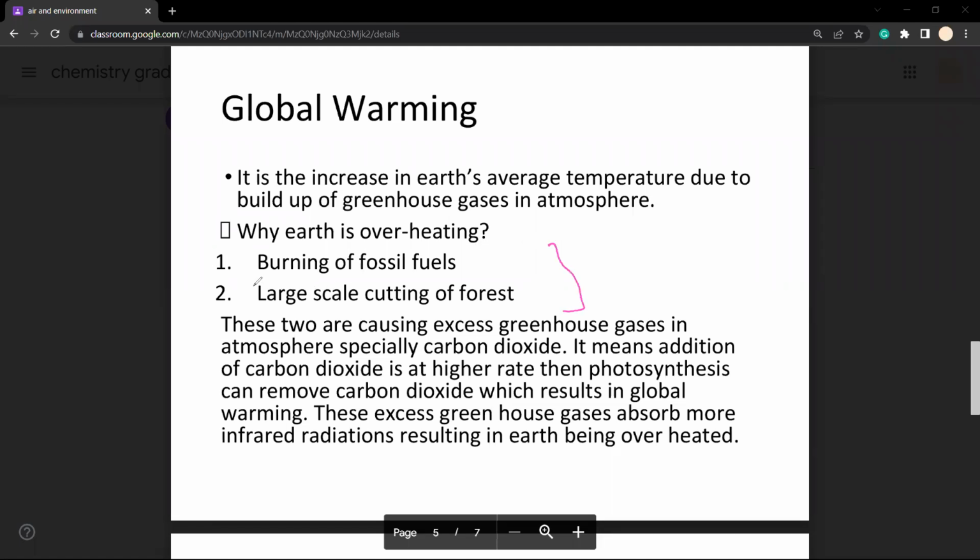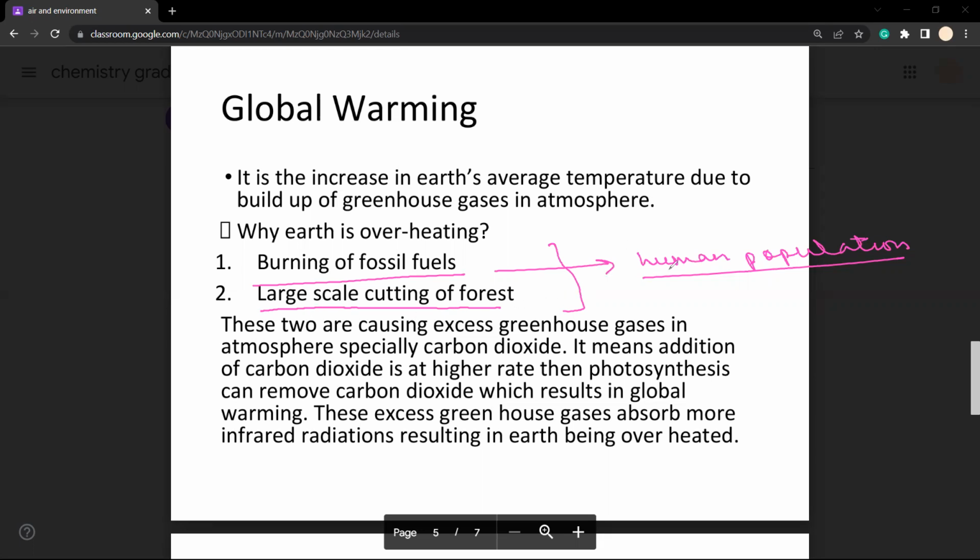Number one, we are burning a lot of fossil fuels. And why are we burning? Because we have plenty of vehicles which are running on fuel. जैसे जैसे human population increase हो रही है, वैसे वैसे हमारा burning of the fuel actually increase हो रहा है for the domestic use, for the industrial use, and even in transportation. And because of the human population, large scale cutting of the forest is taking place, because for human settlement a lot of land is needed.